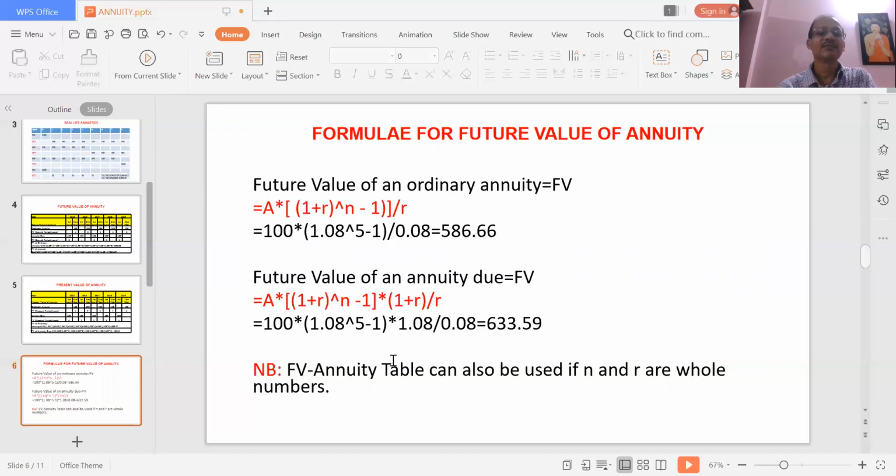Now, this future value of an annuity can also be calculated from the annuity table. From the annuity table you can find the annuity factor and quickly calculate the future value.